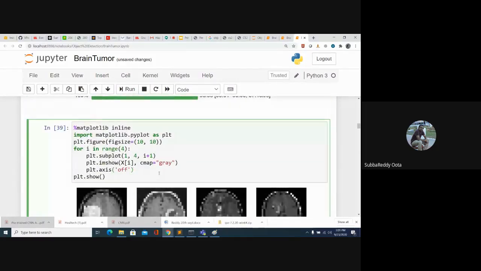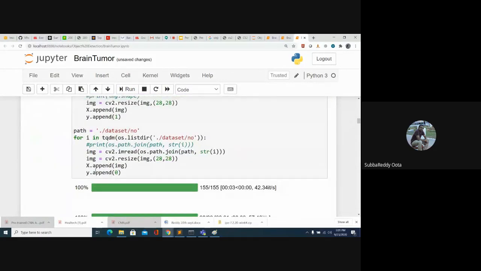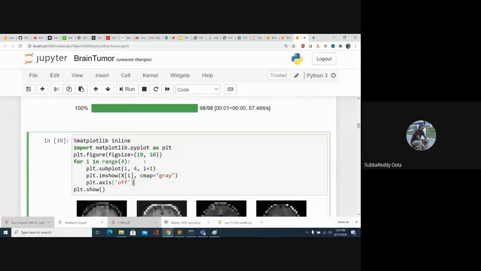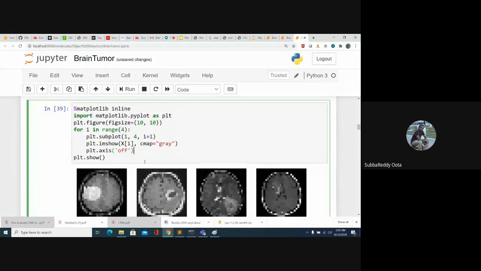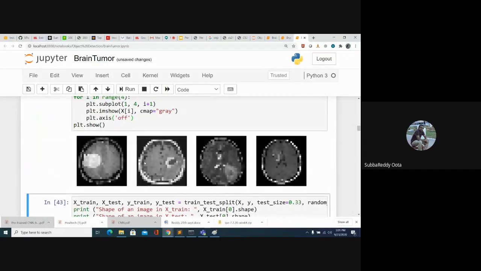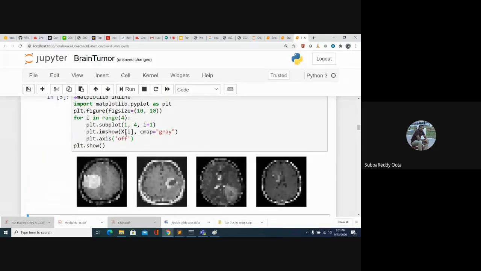Now I have X and Y. X contains images and Y contains my labels. If you want to plot some of the images, we can visualize them like this. This is my X and I'm displaying 4 images, and I gave a color map of gray. Gray color map means I want to visualize the images in black and white format.